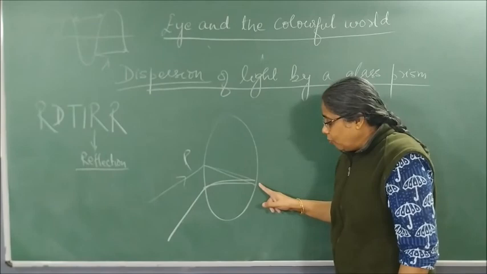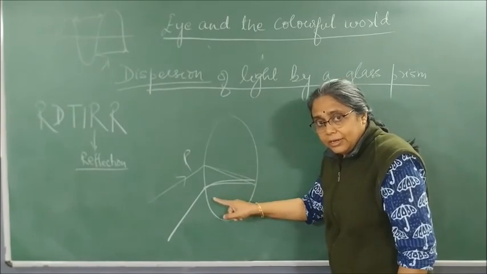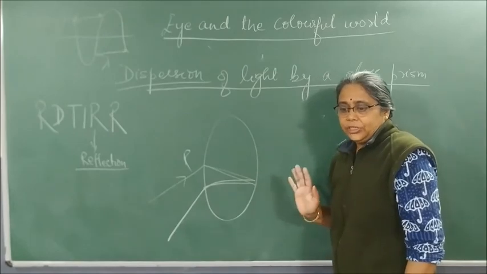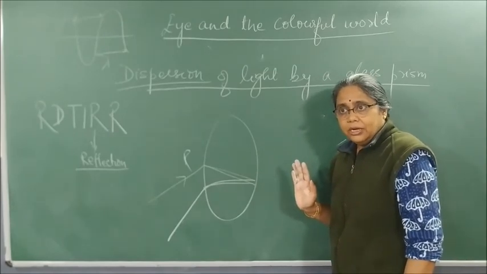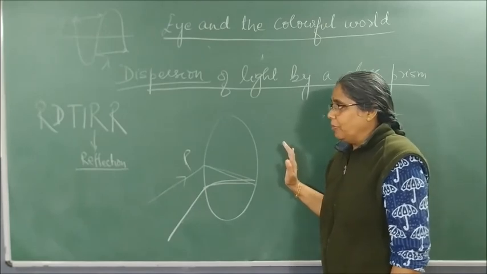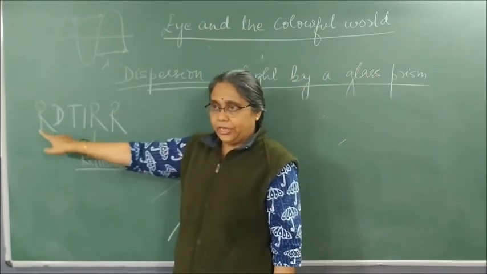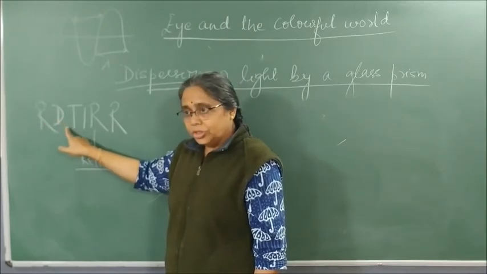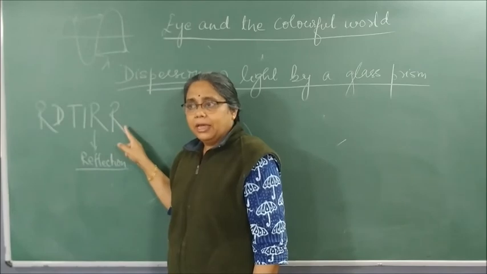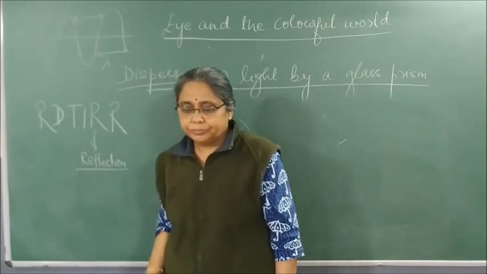Dispersion. Then what takes place? Total internal reflection. And then again refraction. Clear? Understood? So the optical phenomena associated with rainbow formation are refraction, dispersion, total internal reflection, and again refraction.